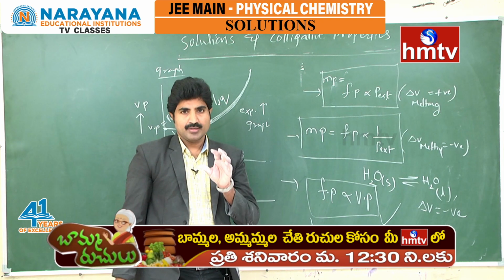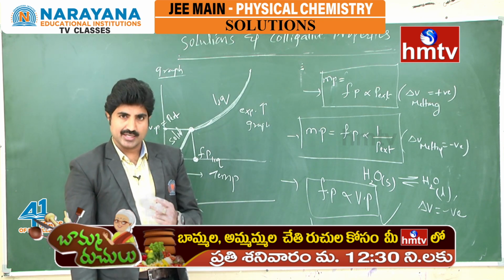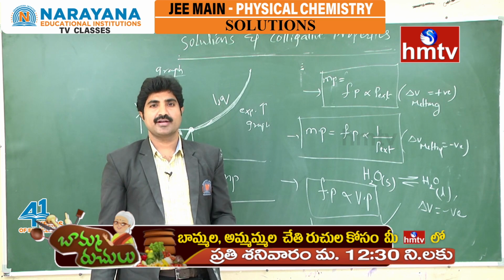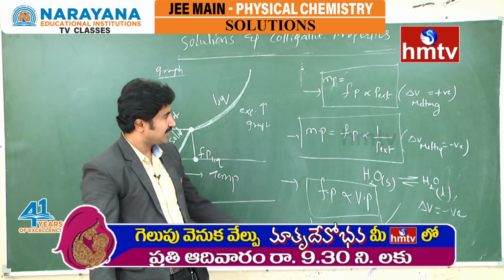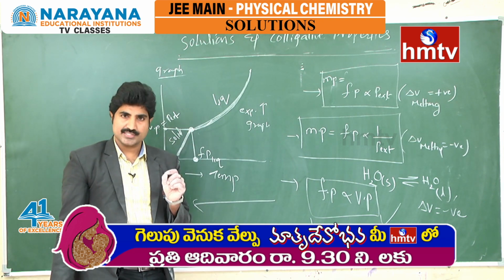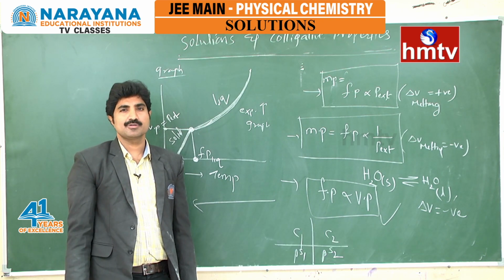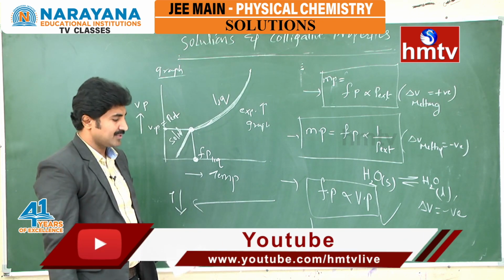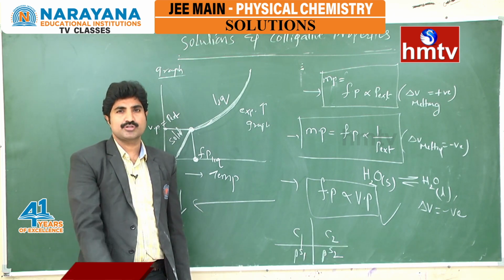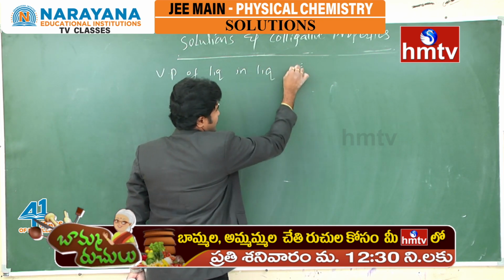So in this session we discussed clearly three points: vapor pressure and corresponding factors, graphical representations. Next, boiling point, corresponding factors and graphical representation. Next, freezing point, corresponding factors and graphical representation. Based on vapor pressure, boiling point, and freezing point, we can understand the colligative properties concept clearly. In the next session we will discuss vapor pressure of a liquid in liquid solutions.